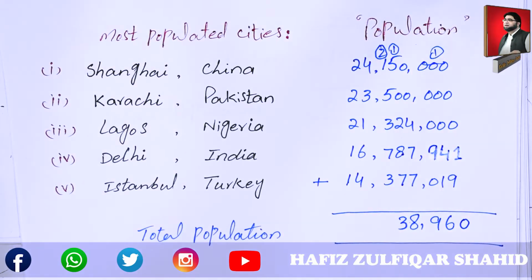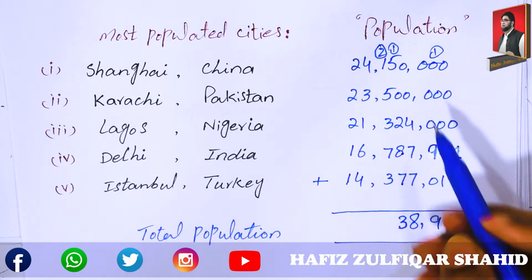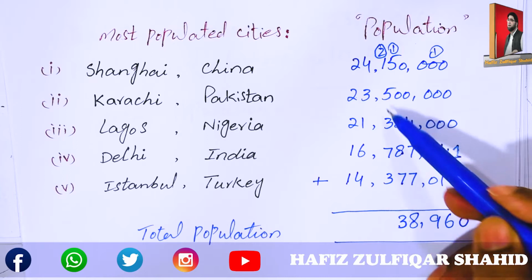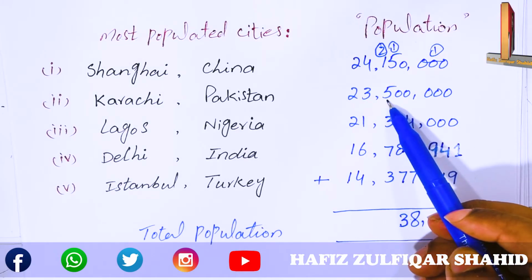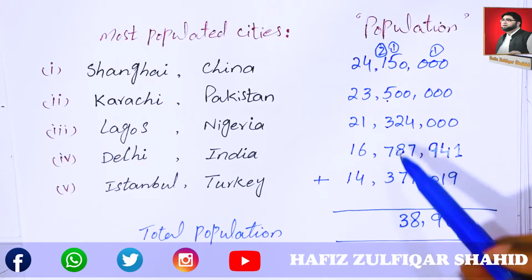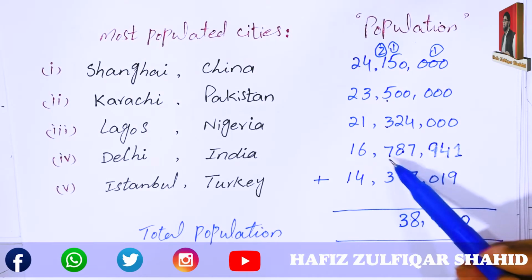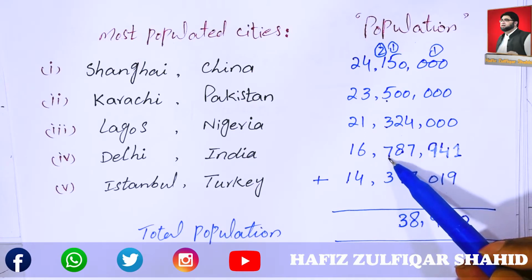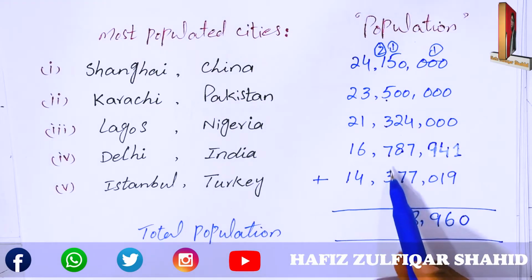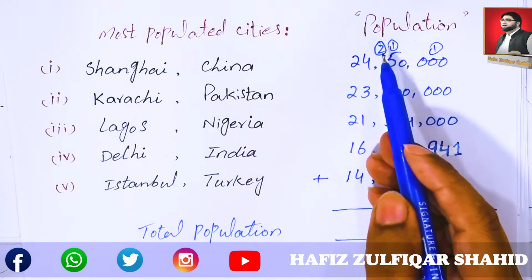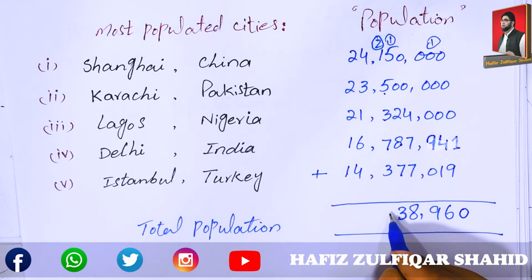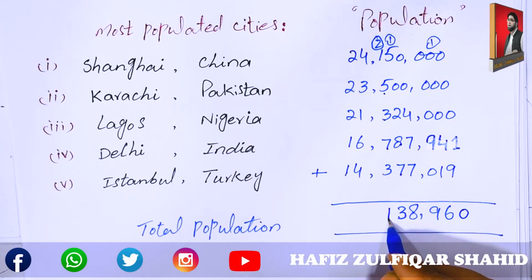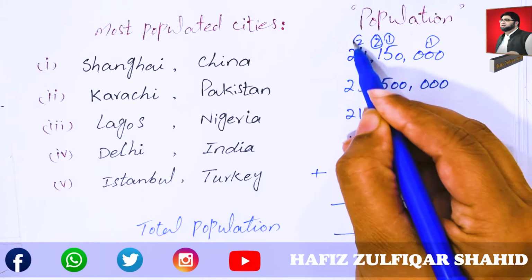Take 2 to next column as carry. Now add all these digits. 1 and 5, 6, 9, 9 and 7, 16, 16 and 3, 19, add 2 from carry, 21, take 2 carry to the next.